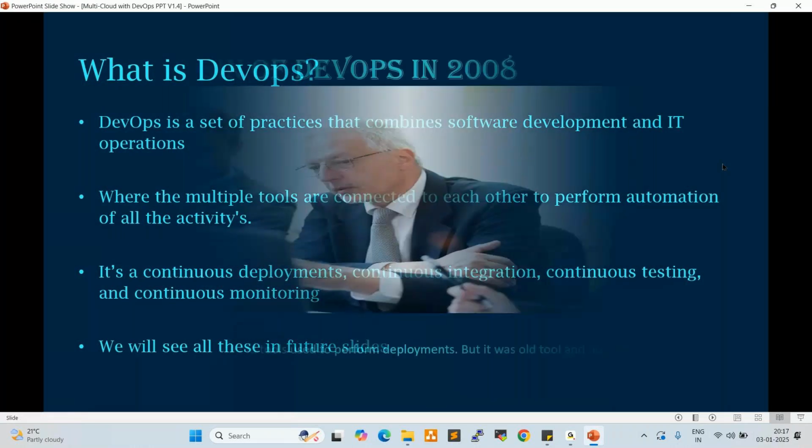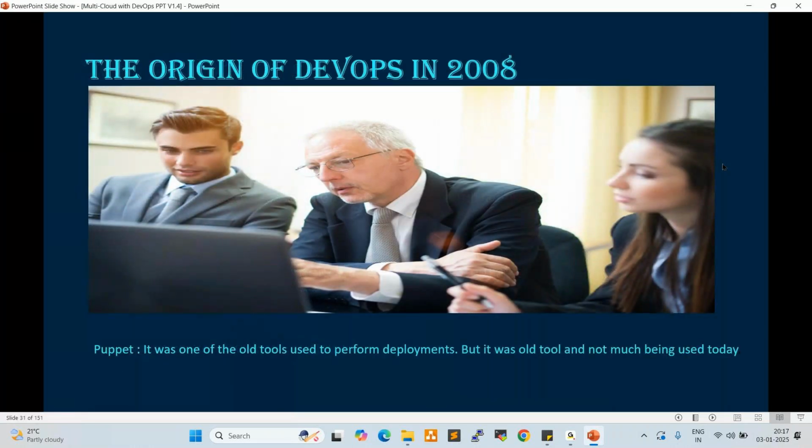Now, DevOps is not a new process. DevOps is a very old process. DevOps started in 2008, an old methodology, right? By that time, in 2008, we used to use Puppet. Puppet is a tool, but it is not fully automated. 50% of the manual effort is required for Puppet, right? Currently we are using advanced tools like Ansible. Ansible is a very core, very advanced tool.